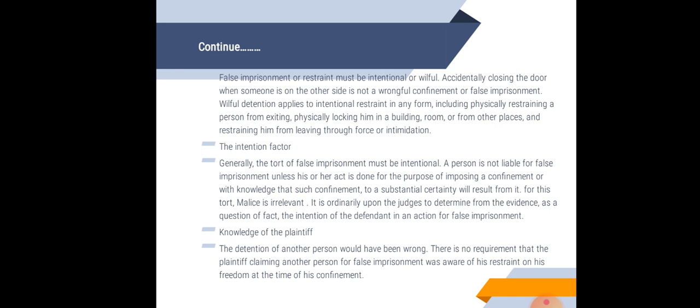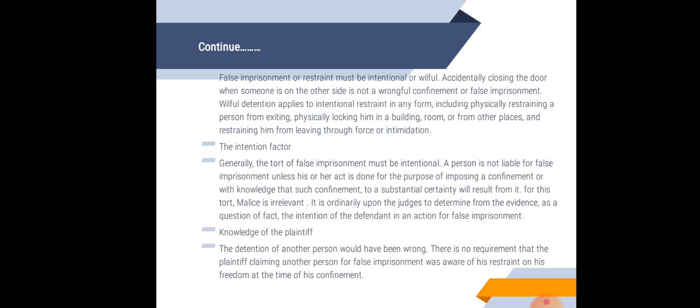The intention factor is also there. Generally, the tort of false imprisonment must be intentional. A person is not liable for false imprisonment unless his or her act is done for the purpose of imposing a confinement, or with the knowledge that such confinement will result with substantial certainty. For this tort, malice is irrelevant. It is ordinarily for the judge to determine the evidence as a question of fact, and the intention of the defendant is in question in an action for false imprisonment.